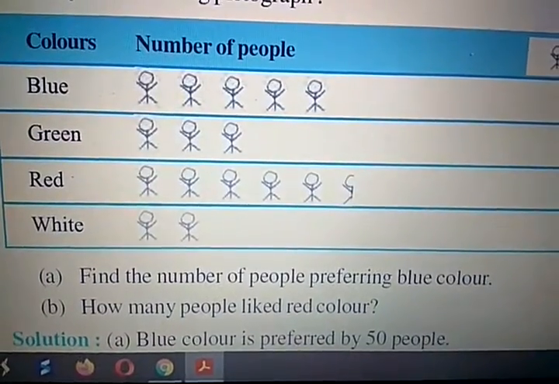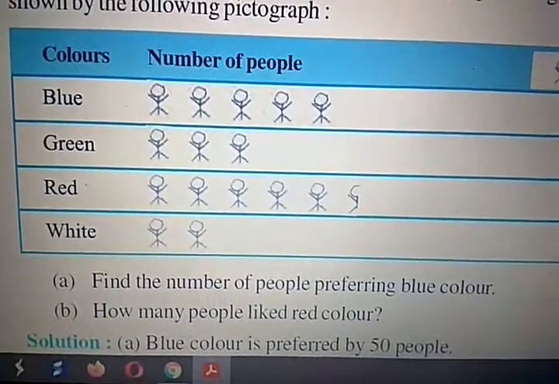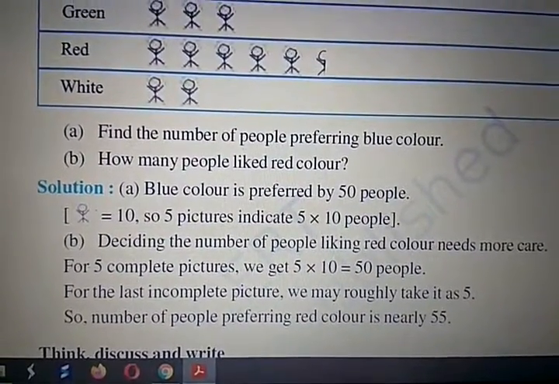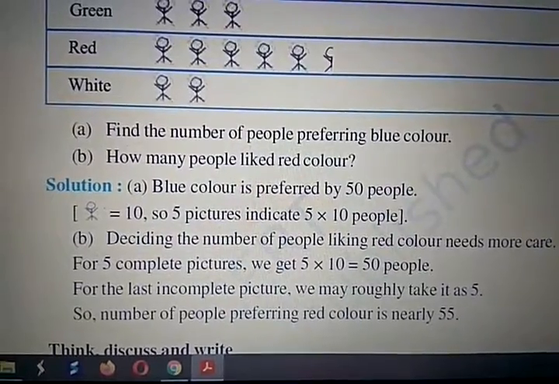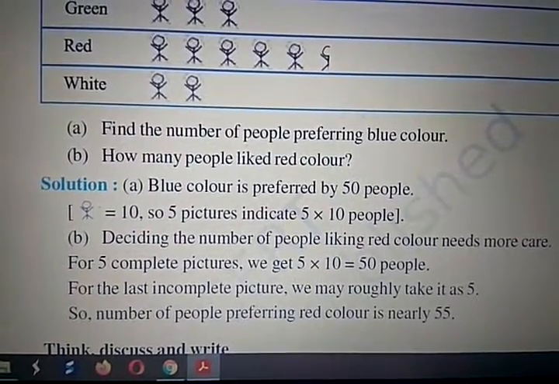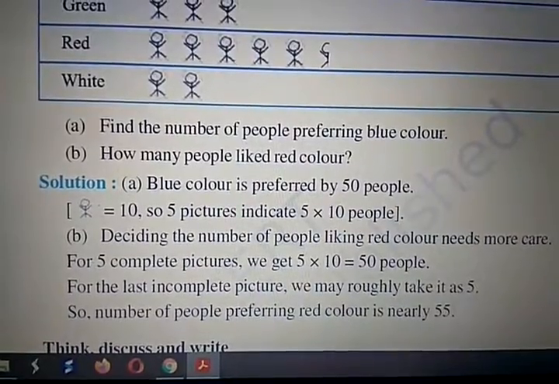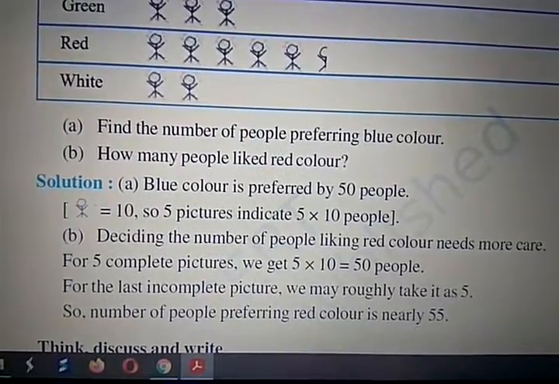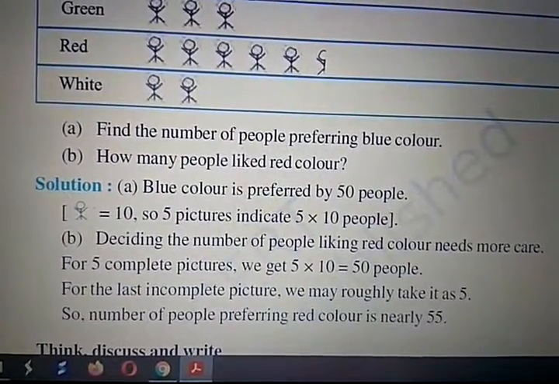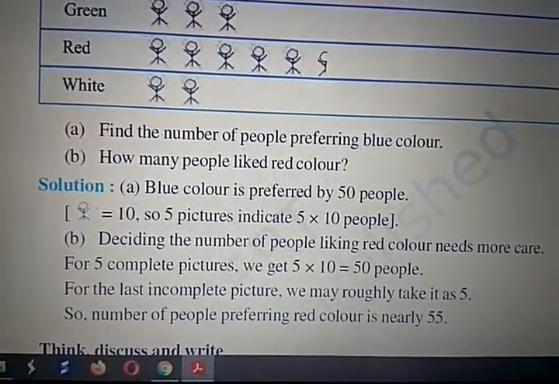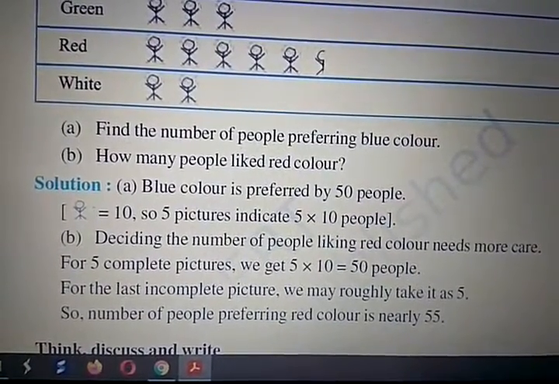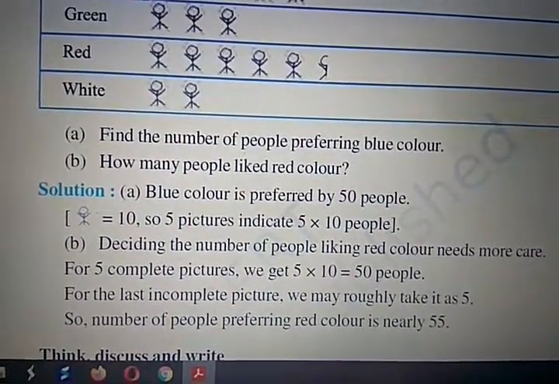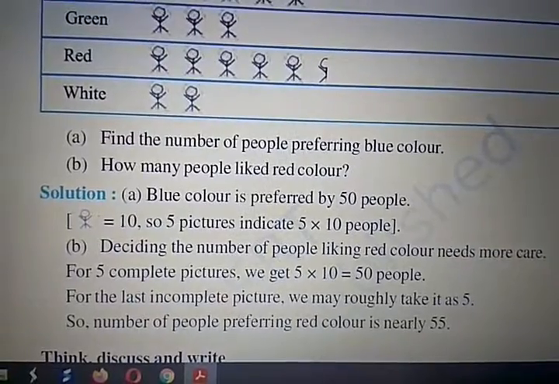You see, in blue color 50 people. So blue color is preferred by 50 people because one person is equal to 10. So 5 pictures indicate 5 into 10, that is 50 people. Now question B. In B, 5 full pictures are there, so 10 fives are 50, and the last incomplete picture means half picture is there, so you take 5. So 50 plus 5, total 55 persons. So this way you can solve this sum.